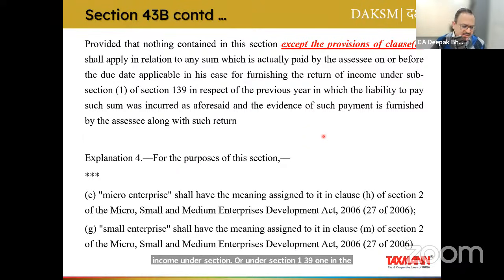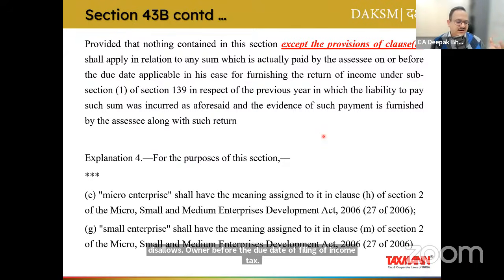So in summary, it basically says that let's say a particular expenditure is not allowed because of certain clauses of 43B, because certain conditions have not been fulfilled or the payment has not been made. But let's say you make the payment of the respective disallowance on or before the due date of filing of income tax return. So let's say there is an expenditure which, because of any clause of 43B, is disallowed by 43B within the financial year 23-24.